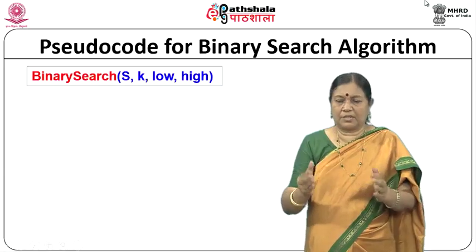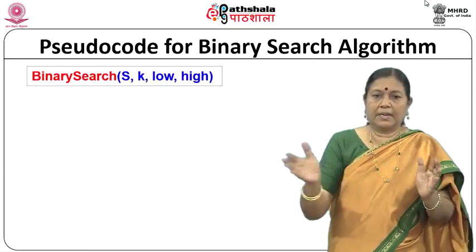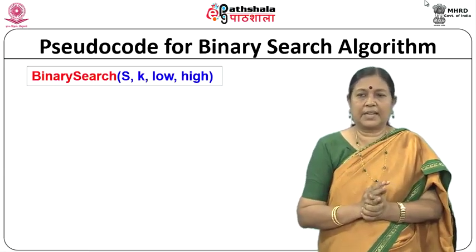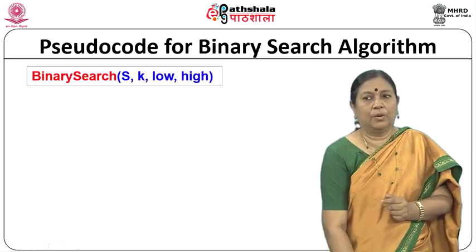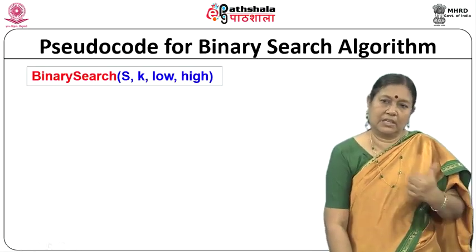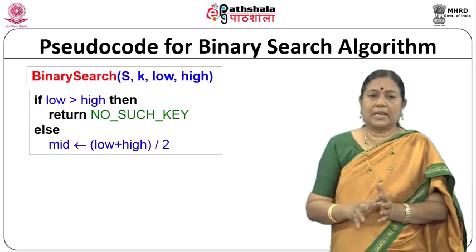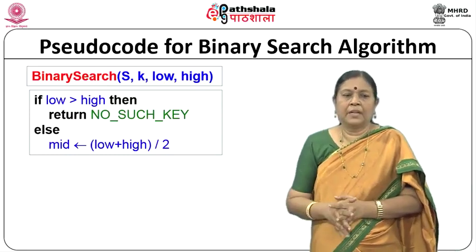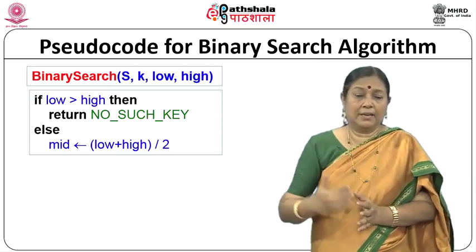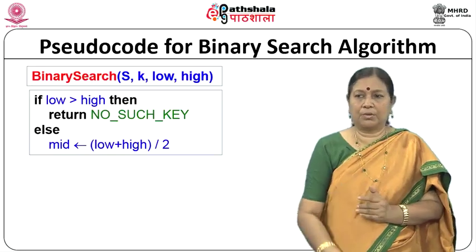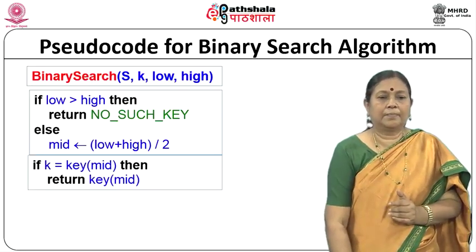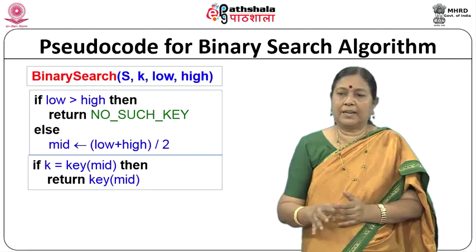This is a normal binary search. So, what do you do? You try to find the mid and keep searching. The binary search is given like this: the array k, low and high, where k is the key that you want to search, and the initial low and high. If low is greater than high, then there is no such key. Otherwise, find the mid, low plus high by 2, and if the key is equal to k mid, then you return k mid.